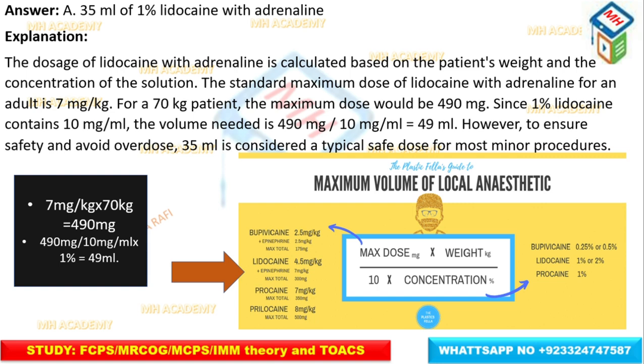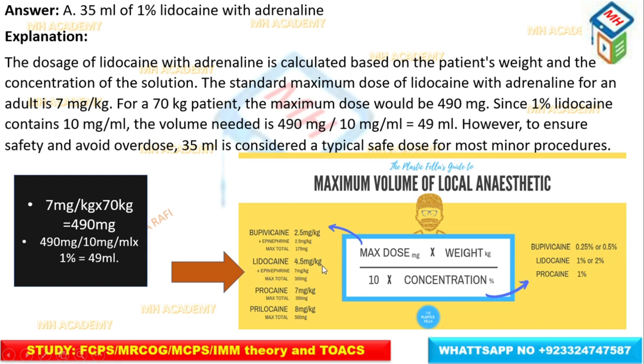Here is a formula to show you the volume of local anesthesia. The formula uses the maximum dose that can be given, which is in this table. See lidocaine 4.5 milligram per kg, and 7 milligram per kg in the form of epinephrine. The others are also given here: maximum doses, maximum total, this one.